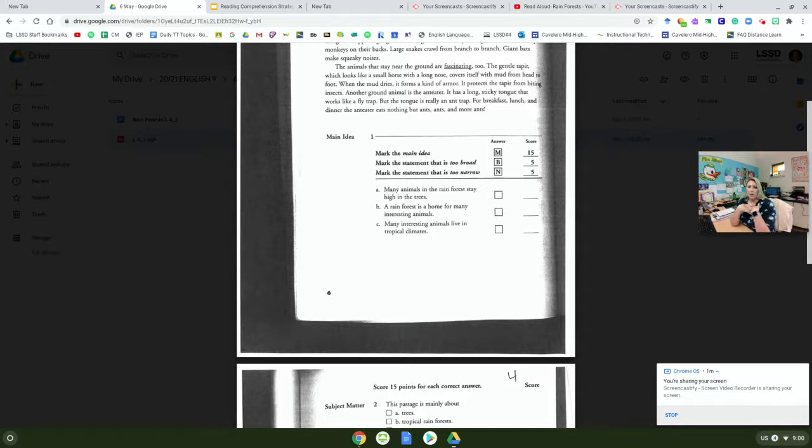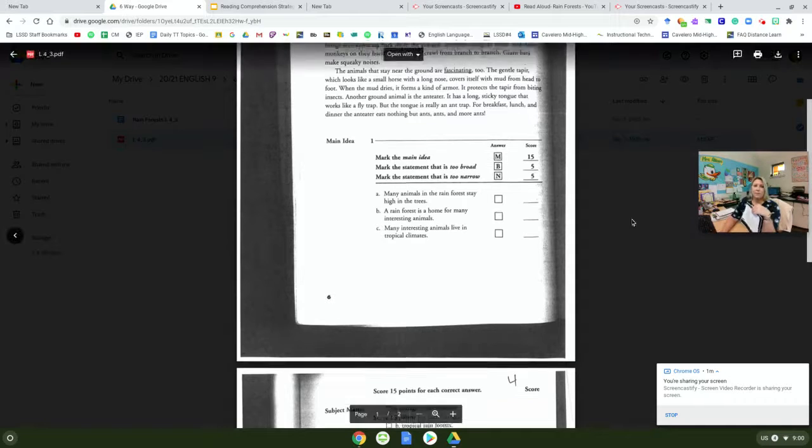So I like B, first of all, because it says a rainforest, because we know the whole passage was about rainforests. Let's read it again. A rainforest is a home for many interesting animals. When I look back at my text, I'll scroll up.